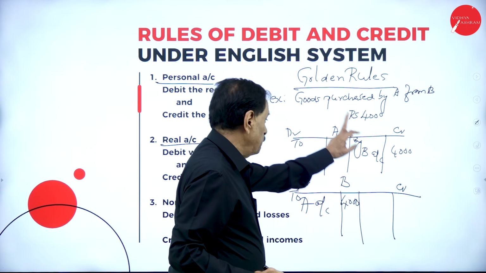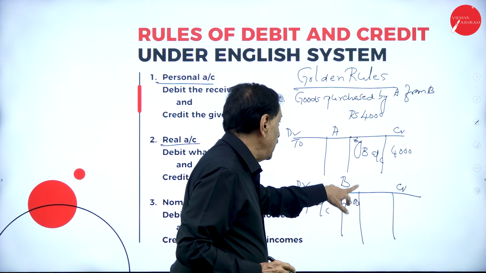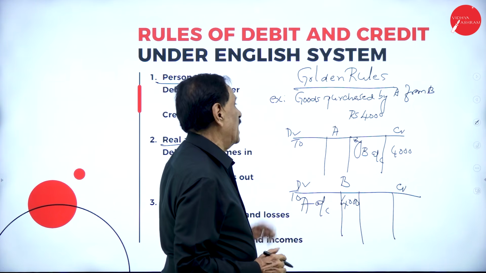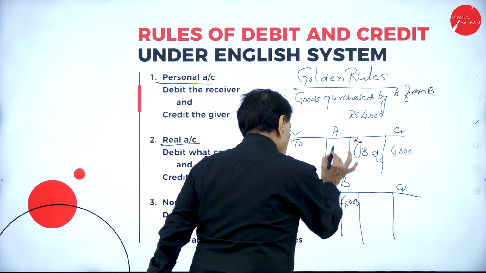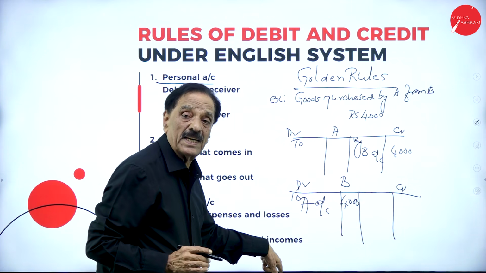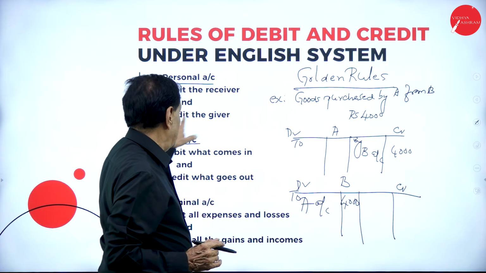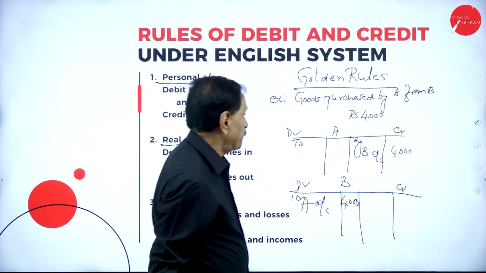For A, B is a creditor. For B, A is a debtor. This type: debit the receiver and credit the giver.